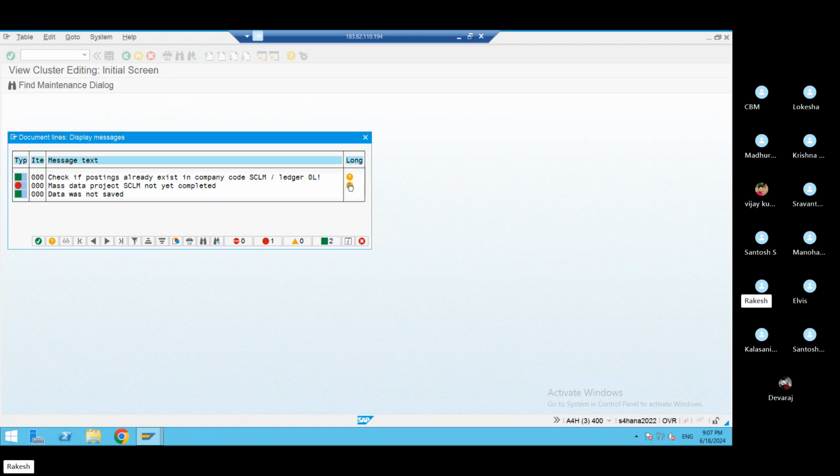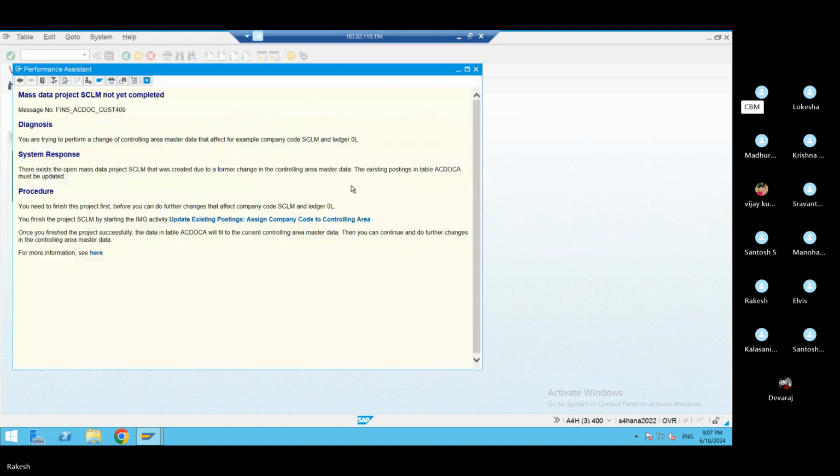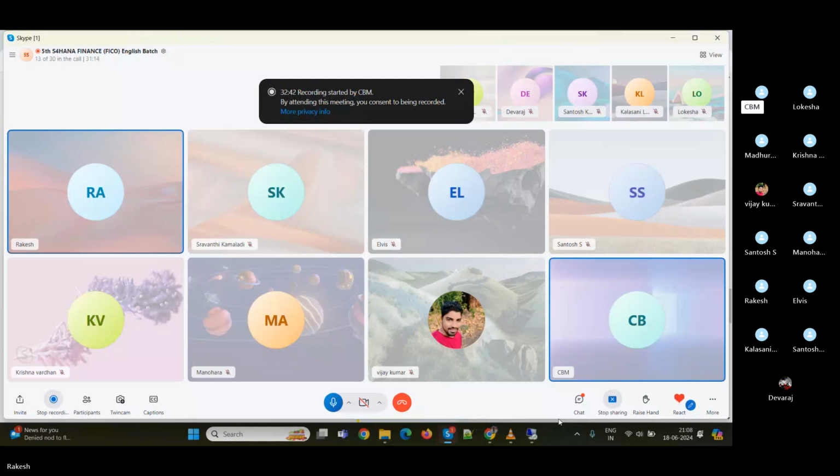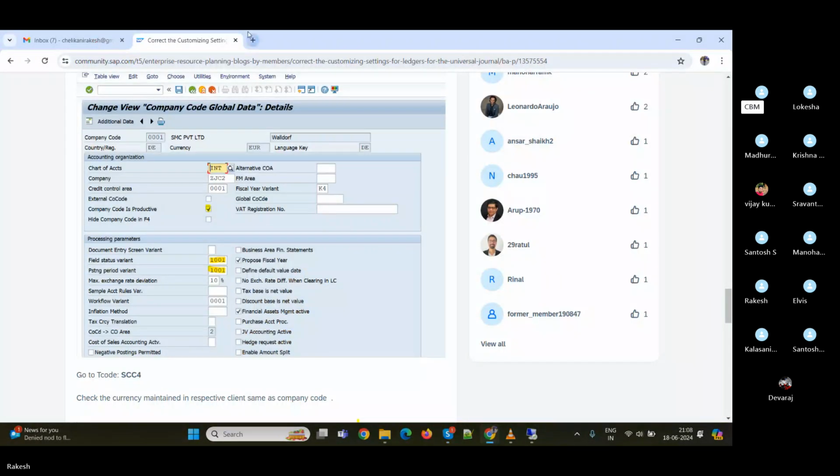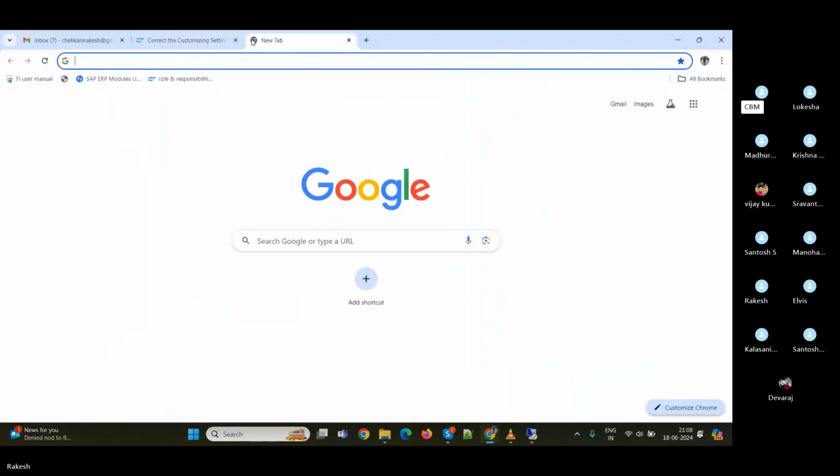Sir, first, second one. Second mark. Second one. Copy the error message. How to deactivate mass data project? No. Copy the error message. No. Go to Google. Okay. Go to Google and check how to deactivate mass data. Something else there, right? So you need to deactivate that.